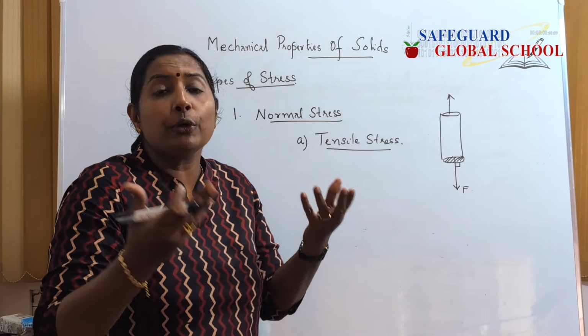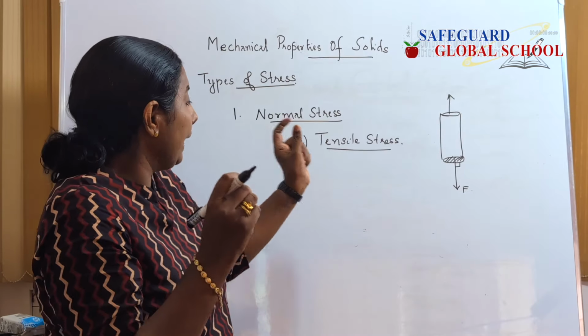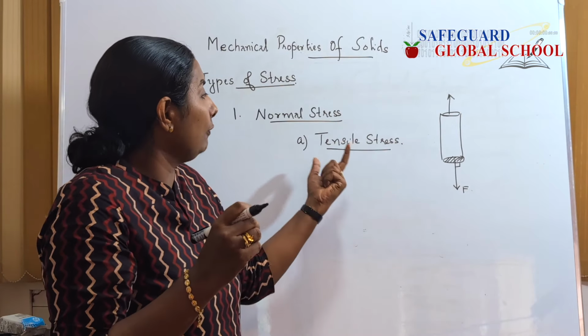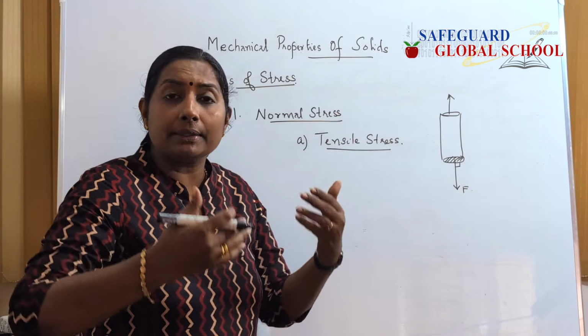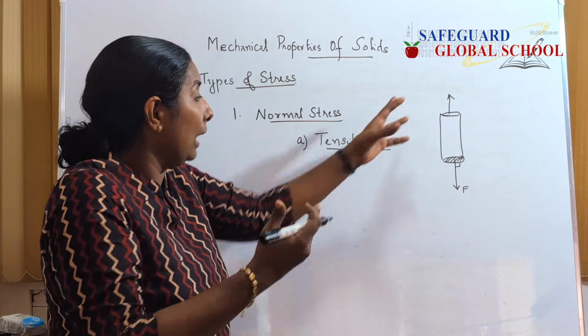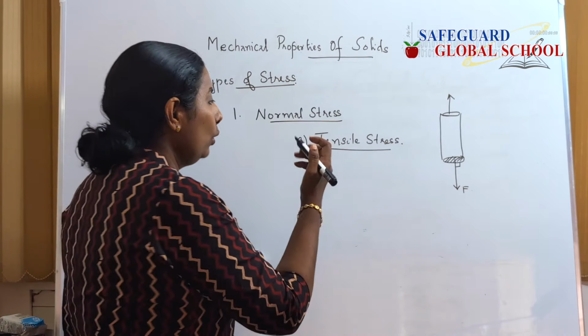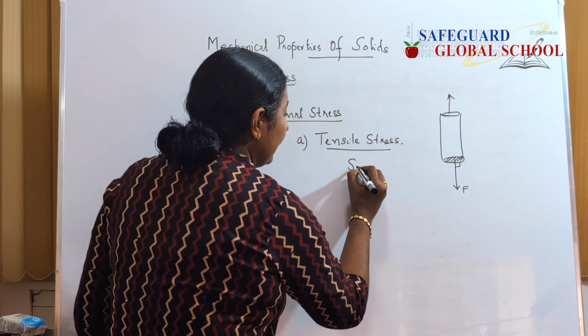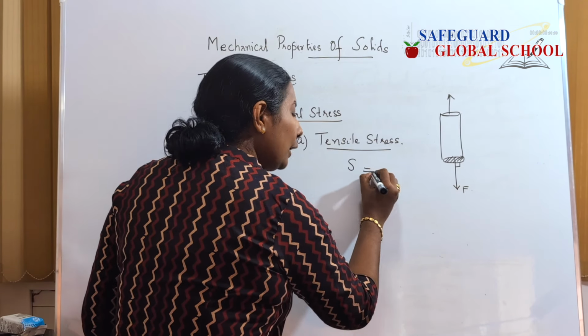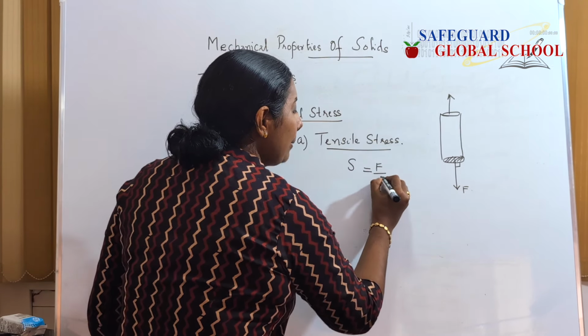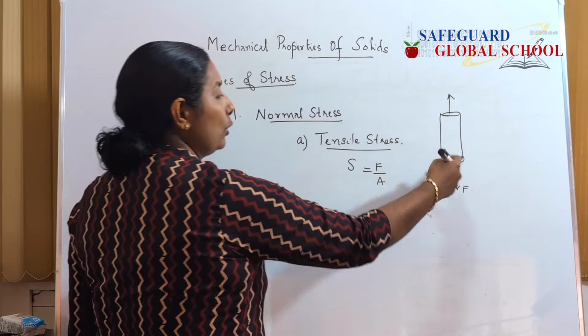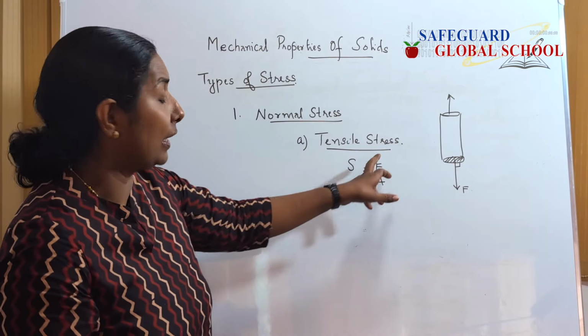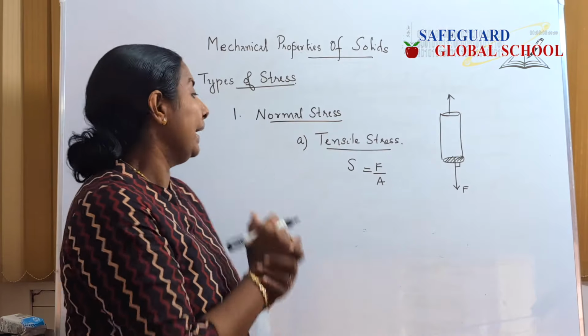So when you go for a numerical, sometimes the hint given in the question will be tensile stress. There you have to understand that there is an increase in length of the body. So this tensile stress can be written as stress equal to simply the force applied by area, force on a cross section divided by area, where the force is normal to the area.